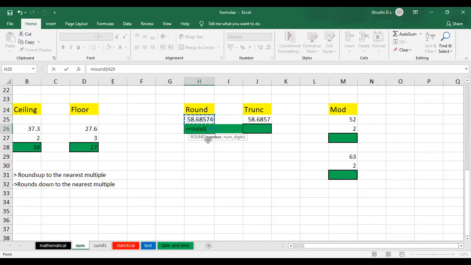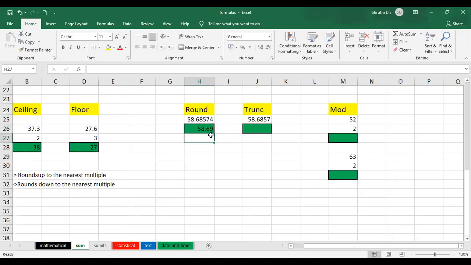Actually, I am rounding the number up to the decimal places, only up to 2, 3, whichever number you specify after this. Comma, number of digits. If I specify it as 2, it is going to consider only 6 and 8 here. And now 8 is greater than 5, right? So 8 is greater than 5. So I'll just close it and press enter.